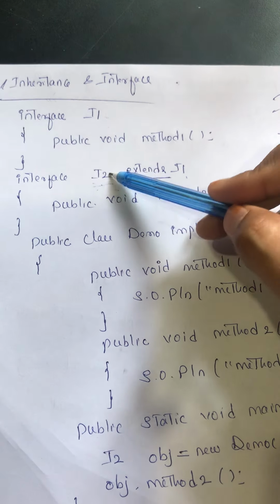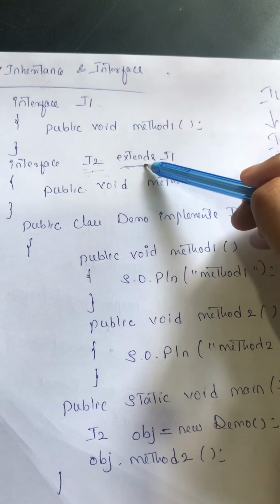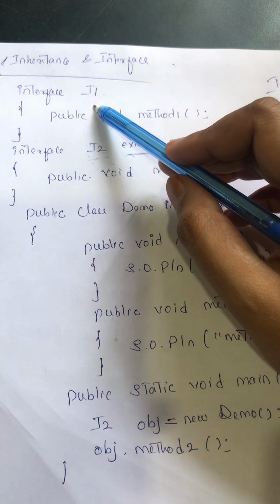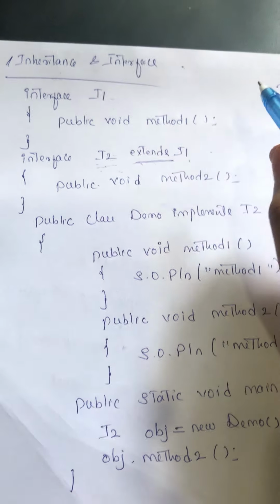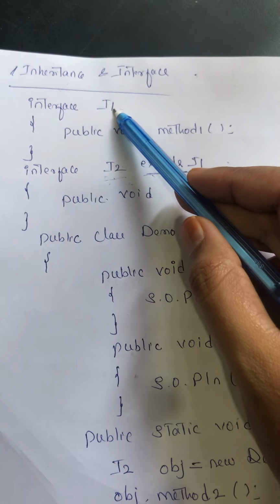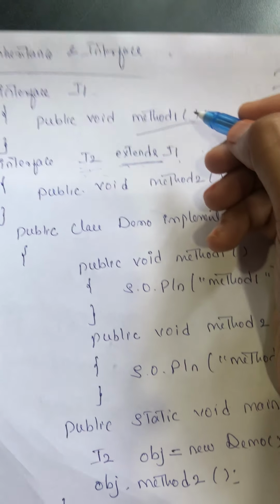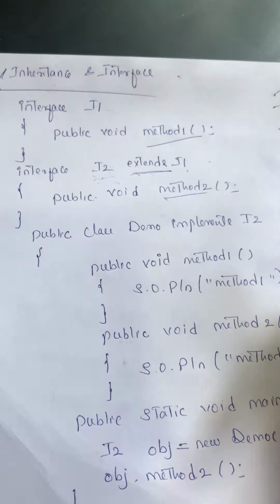When you are working with two different classes, then you should use extends. But when your class is implementing an interface, we have to use the implements keyword. Remember the difference. Now your first interface has method 1, and your second interface has method 2.